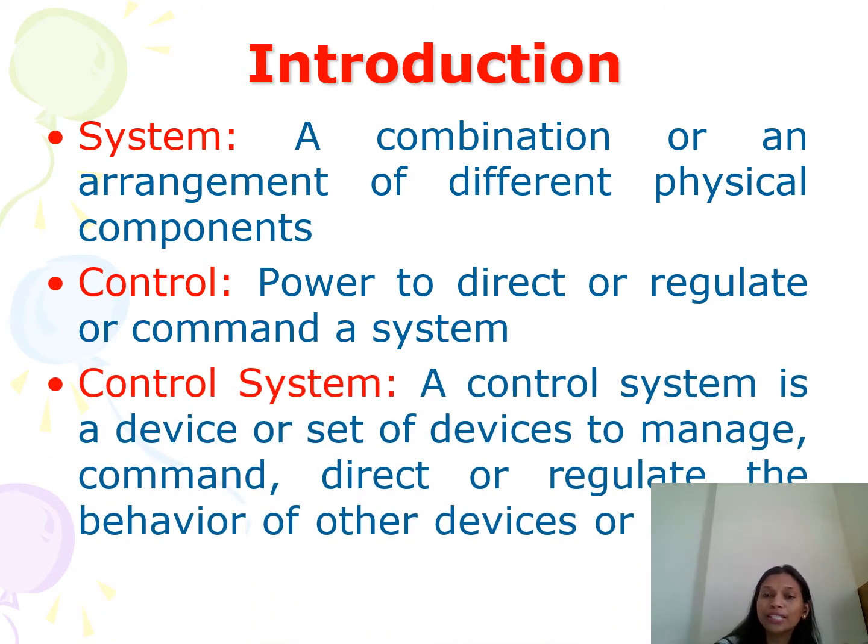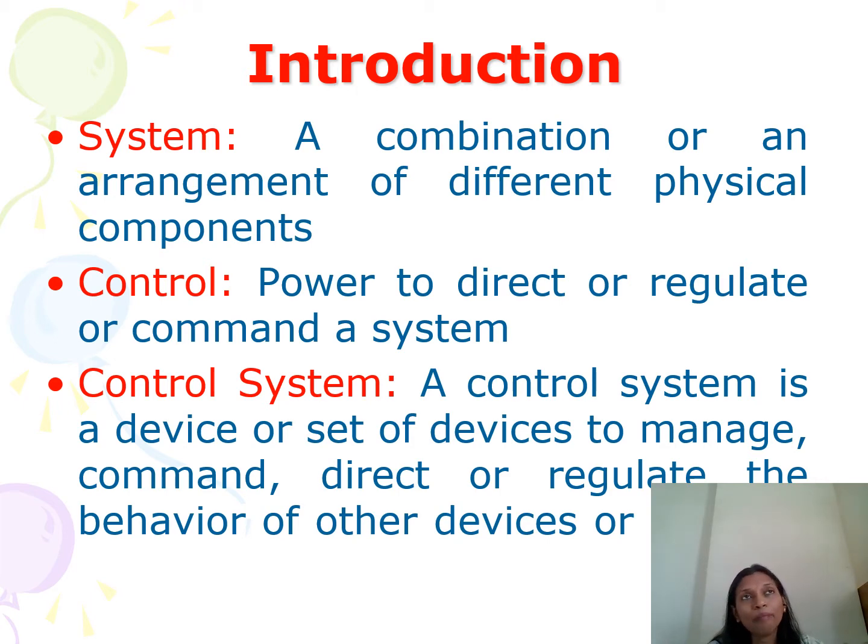A combination of control and system is a control system. So a control system is a device or set of devices to manage, command, direct or regulate the behavior of other devices or systems such as physical components. So it is controlling physical components.